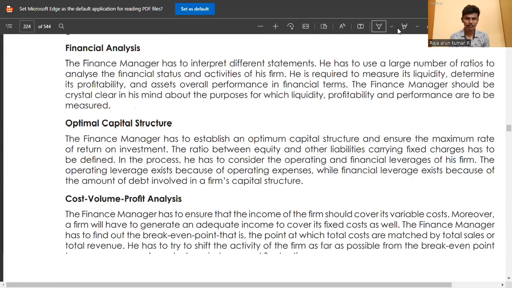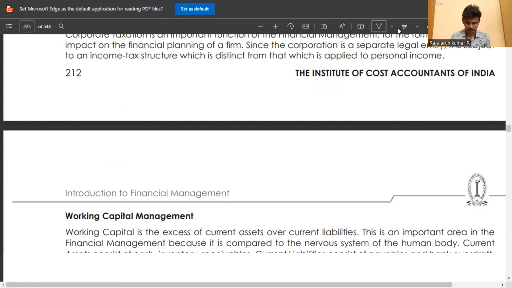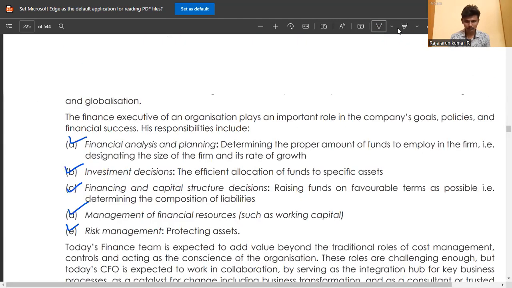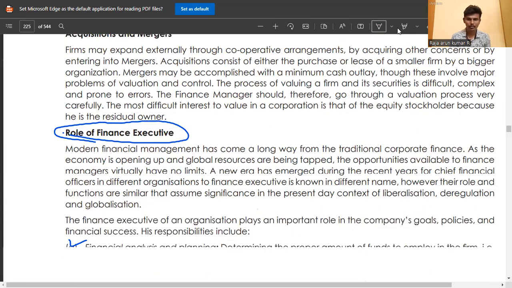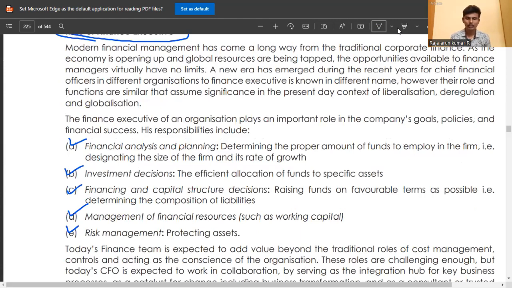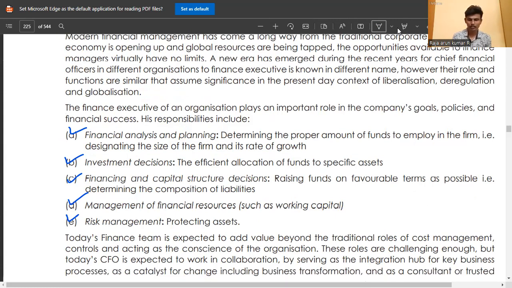Then we go straight to sources of funds. Wait a second. Before we go to the sources of funds, the role of financial executive. The financial executive plays an important role in the company goals, policies, and financial success: financial analysis and planning, investment decisions, financing and capital structure decisions, management of financial resources, risk management. These are the key areas where the financial executive plays an important role in the organization.